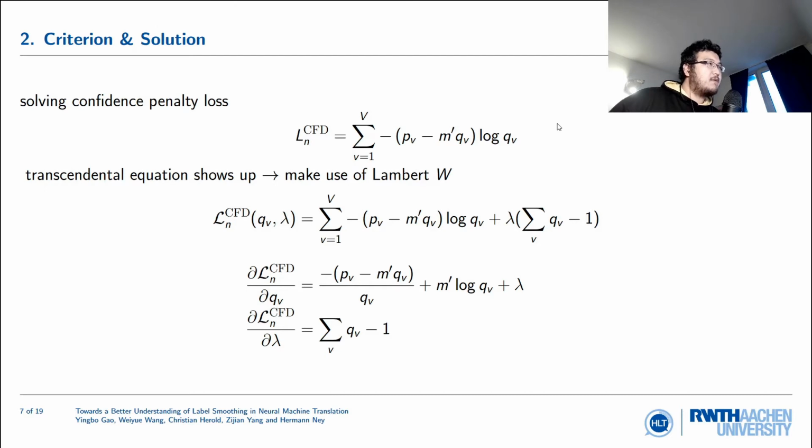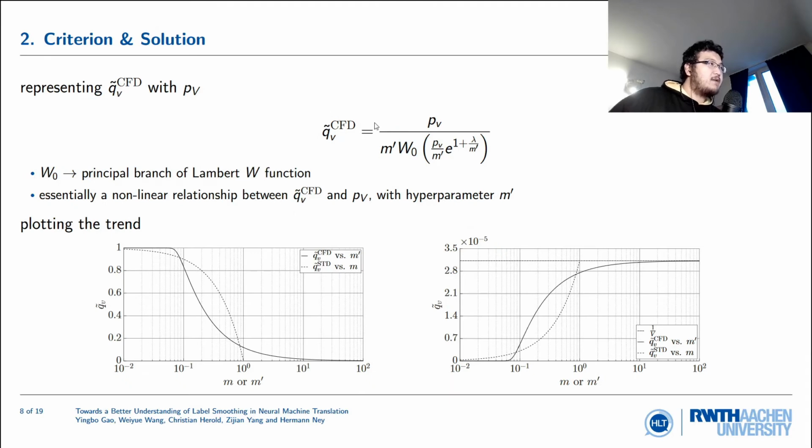All right, so we want to solve this. Divergence inequality seems very hard to directly apply, so we use the Lagrange multiplier method and calculate the gradient. Once the gradient shows up, we'll see this is essentially a transcendental equation when we set it to 0, because we have a q log q showing up. But since we know that the Lambert W function gives the inverse relation to x e to the x, when we replace the variables, we can use the Lambert W to represent the final optimum q. So that's exactly what we did, and this is the optimum. What this gives is basically a nonlinear relationship between q and p, controlled by the hyperparameter m prime, and lambda being the Lagrange multiplier in this case.